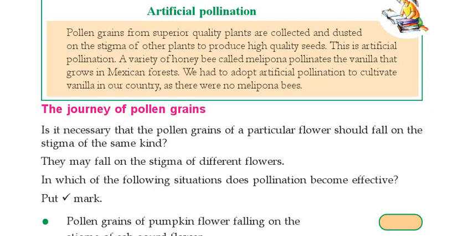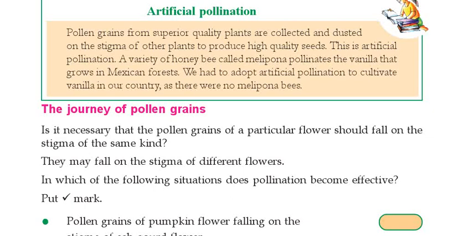Now, while this pollination is taking place, can we do pollination between different varieties of plants? For example, can we collect pollen grains from a mango flower and deposit them on a jackfruit flower?